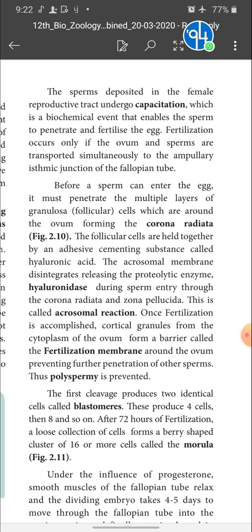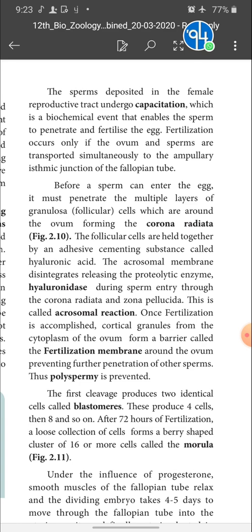Before a sperm can enter the egg, it must penetrate the multiple layers of granulosa cells around the ovum, forming the corona radiata. The follicular cells are held together by an adhesive cementing substance called hyaluronic acid. The acrosomal membrane disintegrates, releasing the proteolytic enzyme hyaluronidase during sperm entry through the corona radiata and zona pellucida. This is called the acrosomal reaction. It can be a 3 mark question: what happens once the egg is touched by the sperm? Write the consequence of the acrosomal reaction. You will get these as 3 mark questions, children.